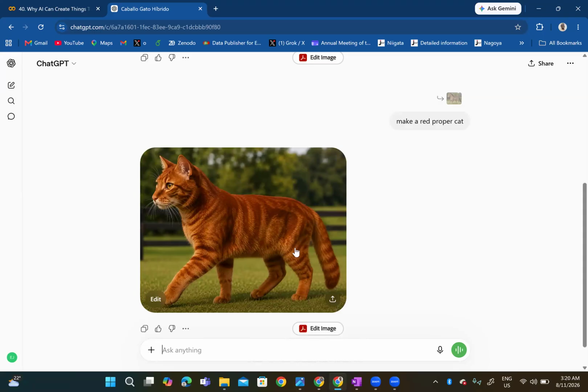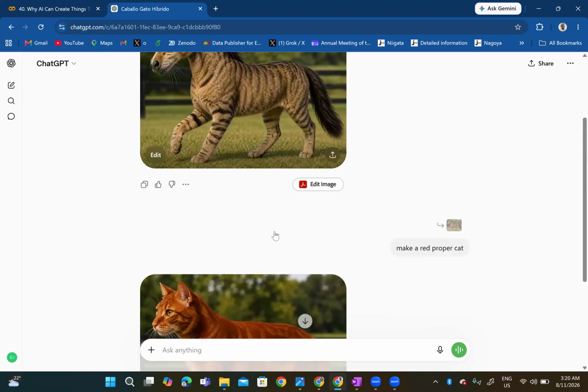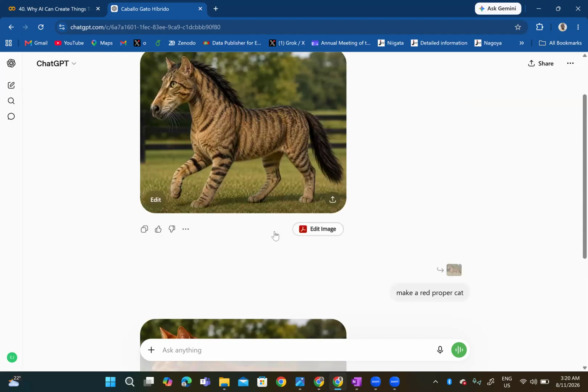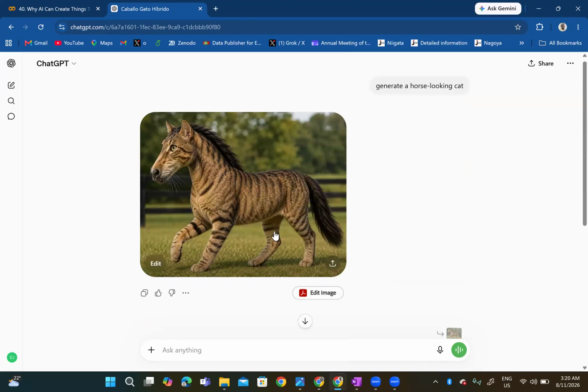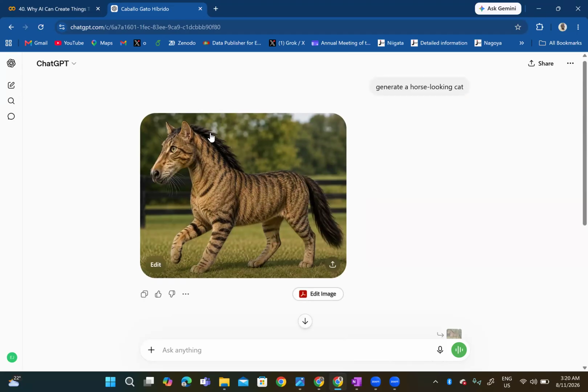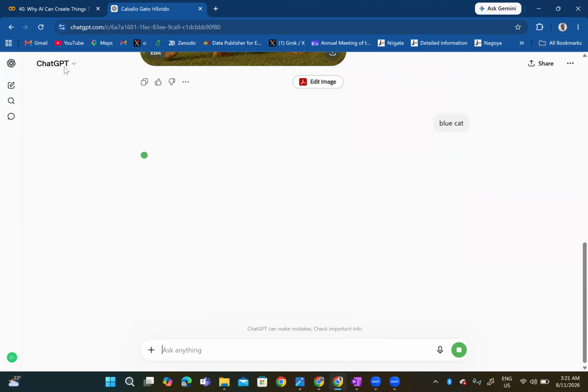Now we have a proper cat that is red. So this looks more like a cat as compared to that cat that was looking like a horse. The major thing it picks from the horse there is the head, the hair on the neck, and the tail too. But here we have a proper cat. So what if I say make it blue? I'm trying to look for a weird cat. So let's say make a blue cat. I'll come back to check.